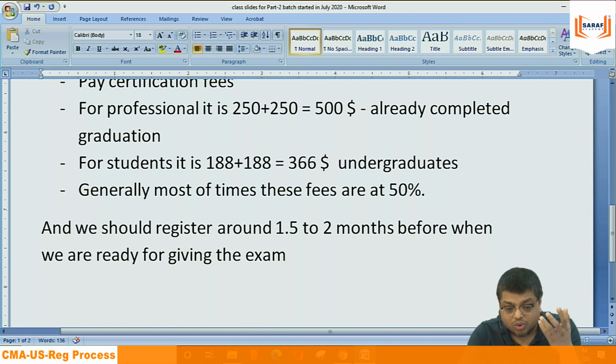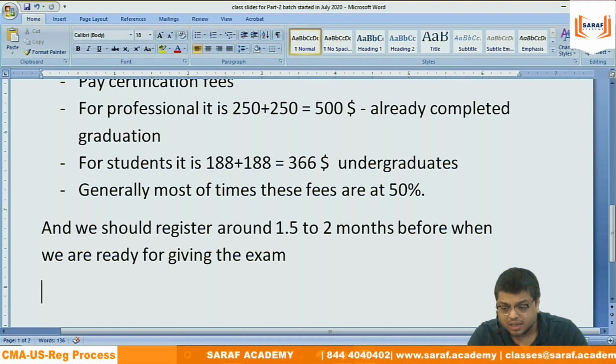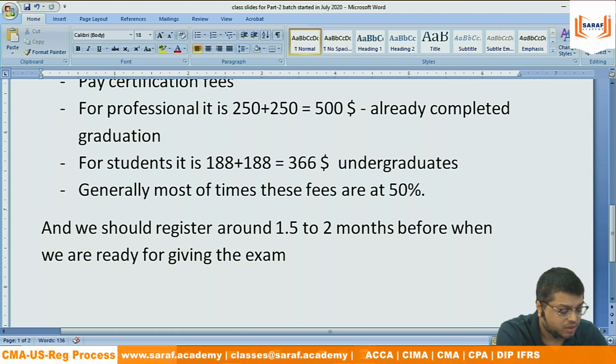Now you need to take your call accordingly on when you should register. If the 50% discount is there, suppose today they have announced, and you are registering now, you are doing wrong, because you are not planning to give your exams in the coming 1.5 to 2 months. So you are losing your period. So register when you are ready for giving the exam in 1.5 to 2 months, so that you get the entire 12 months period for your membership.